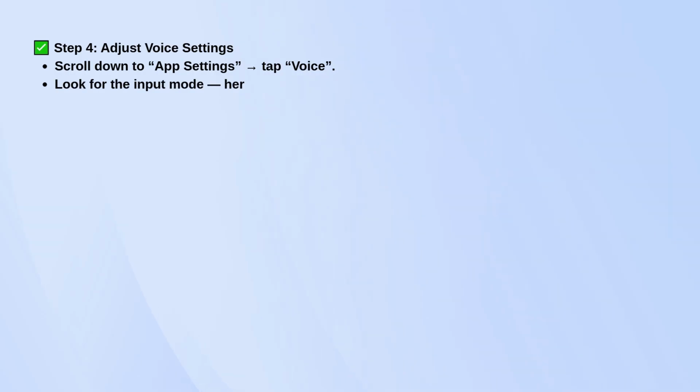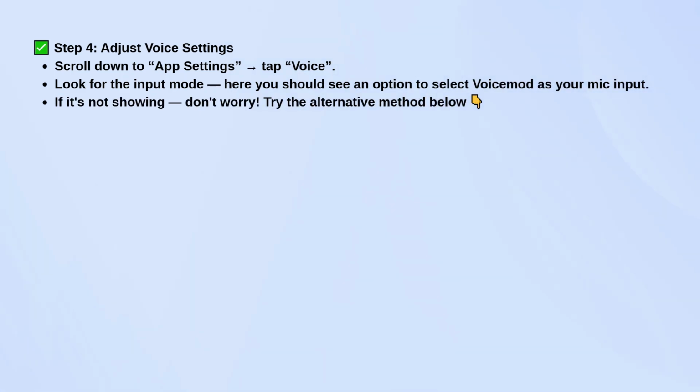In most cases, Discord Mobile doesn't let you change your input device directly like it does on desktop. So Voice Mod might not show up as an option right away. If that happens, here's what you can do instead.